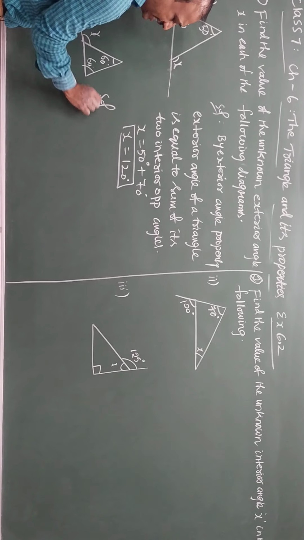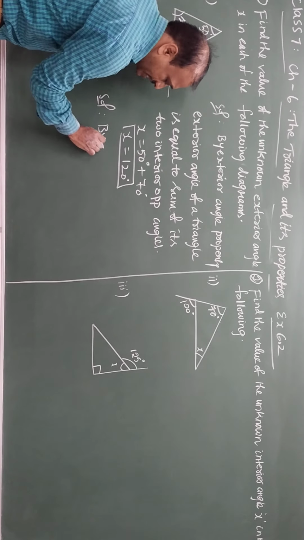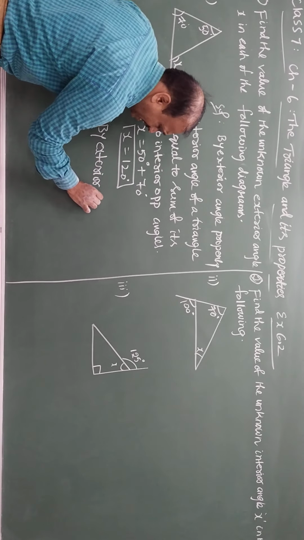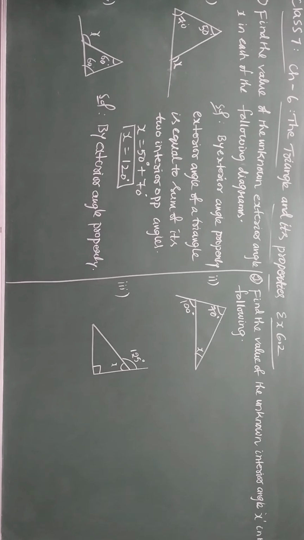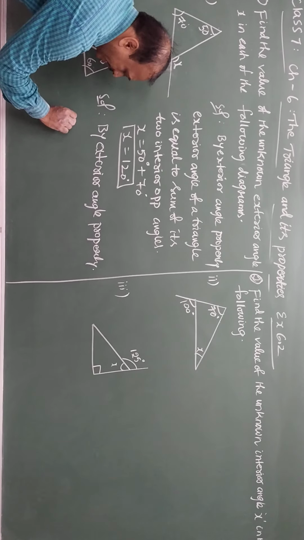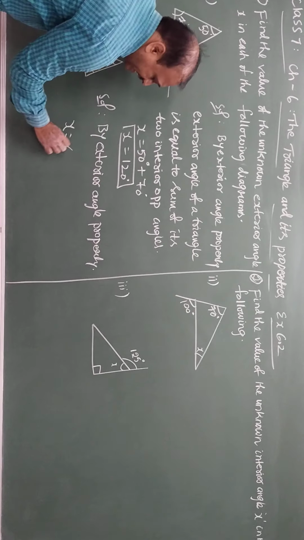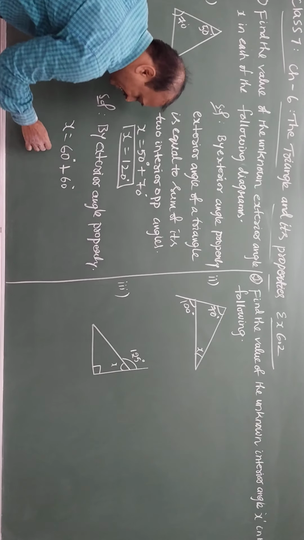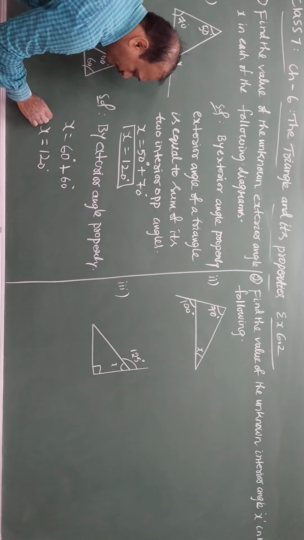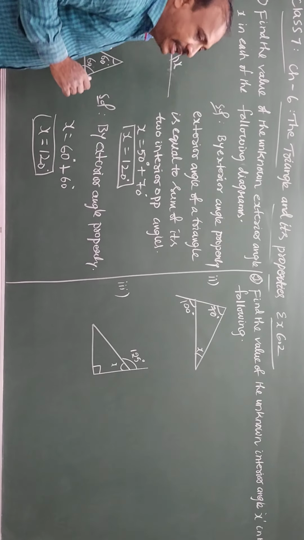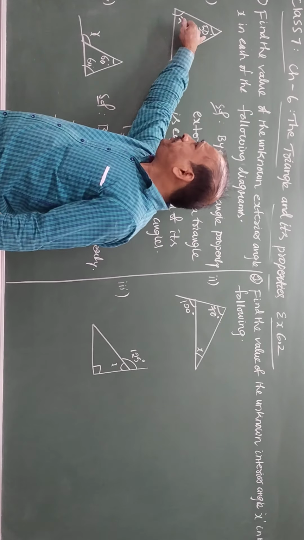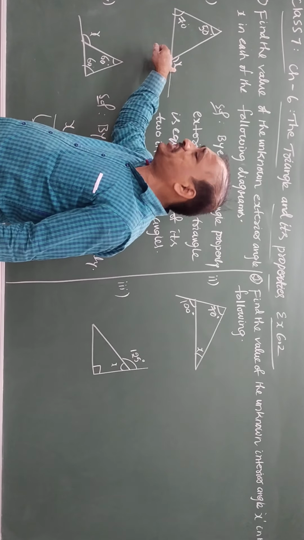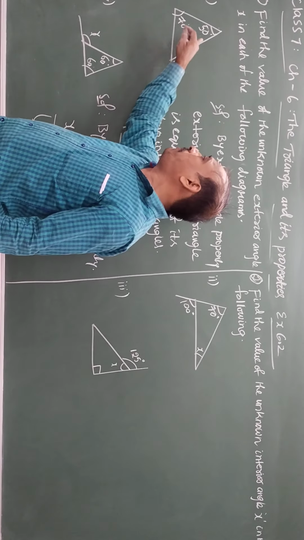Similarly, for the next figure, you have to write the statement by the exterior angle property. By the exterior angle property, the exterior angle is equal to the sum of two interior opposite angles. So x is equal to 60 degrees plus 60 degrees, which is 120 degrees. So therefore x is equal to 120 degrees. So this is the exterior angle property. When they give two interior opposite angles, we can find the exterior angle, because the exterior angle is equal to the sum of two interior opposite angles.